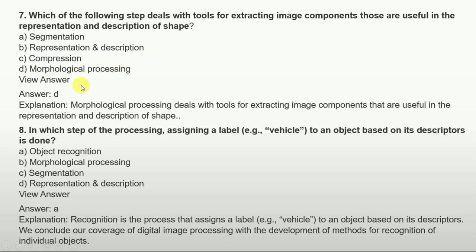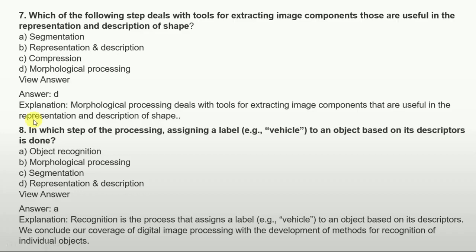The answer is morphological processing, option D. Explanation: morphological processing deals with the tools for extracting image components that are useful in the representation and description of shape. We get a very useful explanation here.